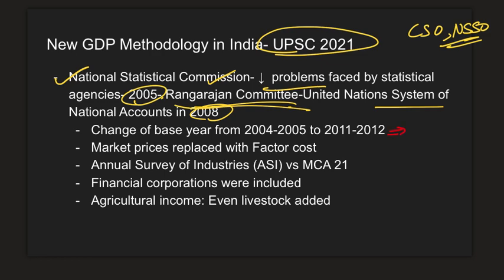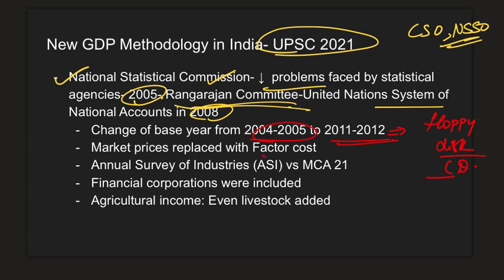The first one is, NSC recommended that we change our base year every 5 years because let's say in 2004 and 5 we might be using some obsolete commodity like say for example a floppy disk or a CD. This generation no longer uses a CD and a floppy disk. So time and again there is a need to change the base year and the basket of goods that we will be considering for the calculation of our GDP. So taking that recommendation into consideration, we have changed the base year. That is the first change.